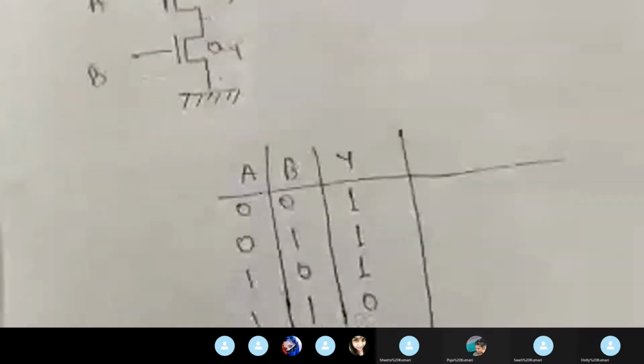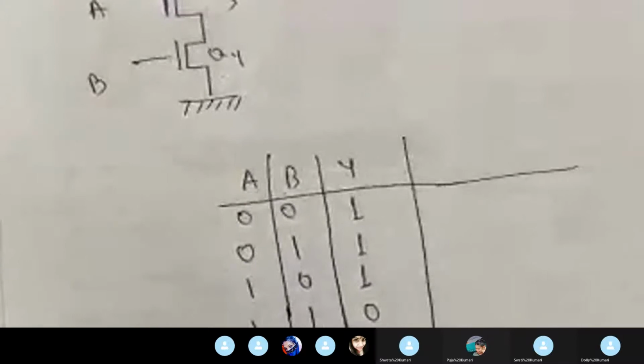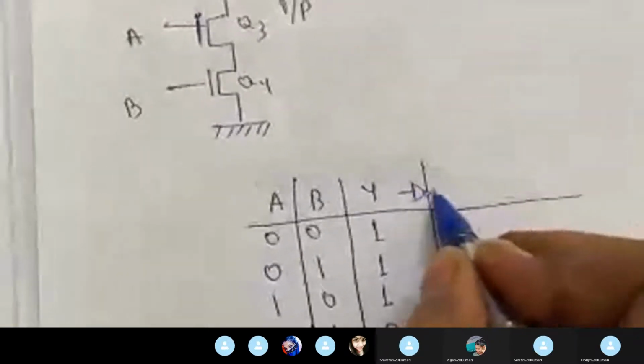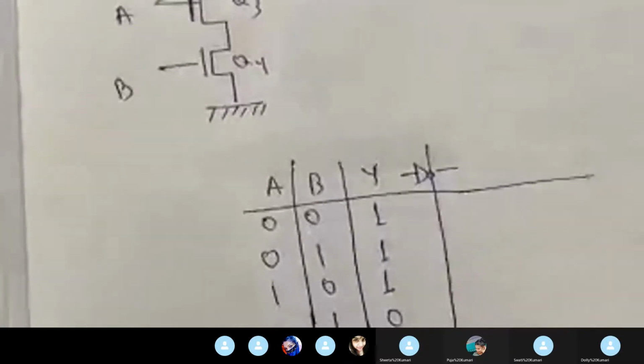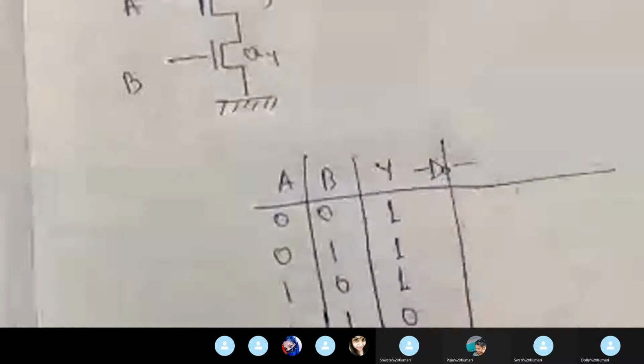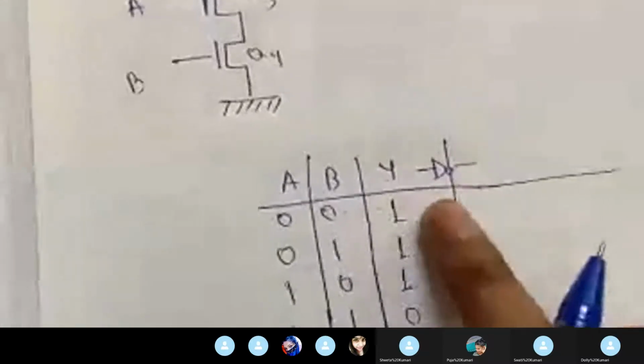If we put a NOT gate over this, means if I put a NOT gate over here after this, what will we get? We'll get the output as 0, 0, 0, 1. What would happen if we put a NOT gate on this output? 0, 0, 0, 1.